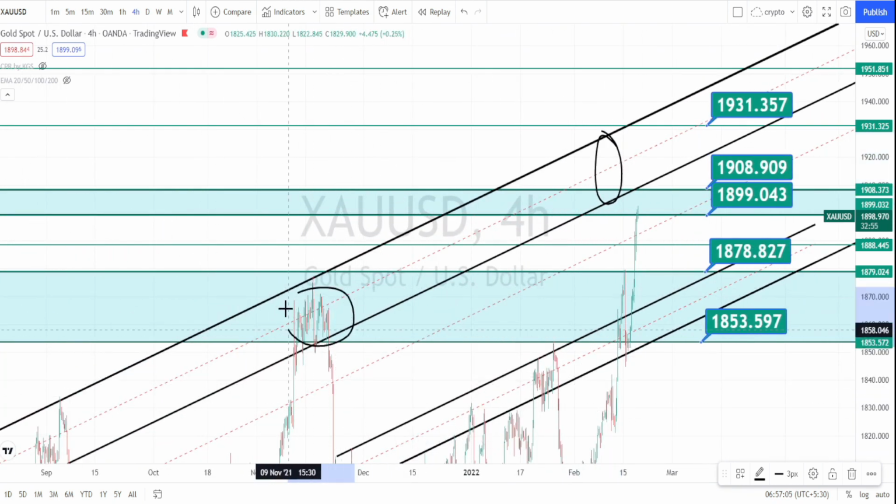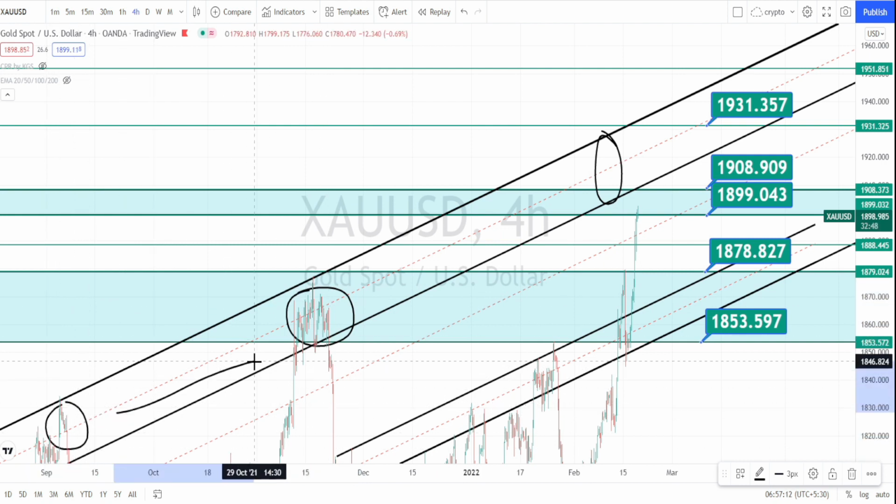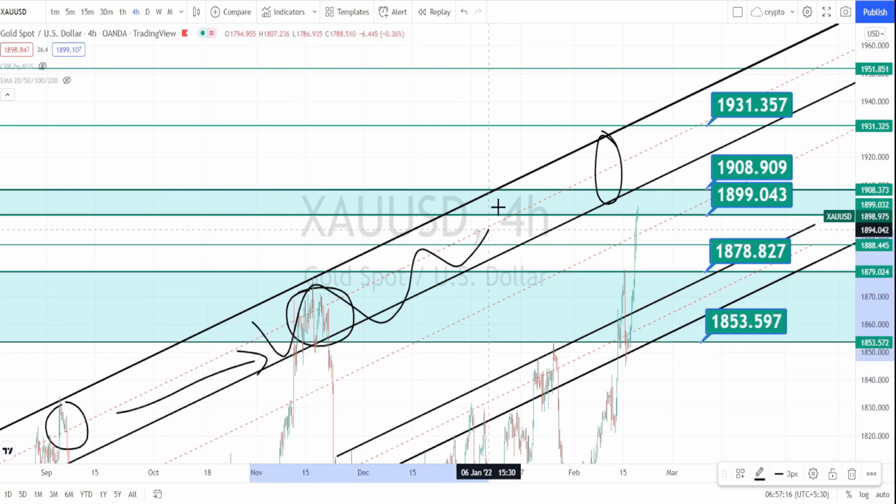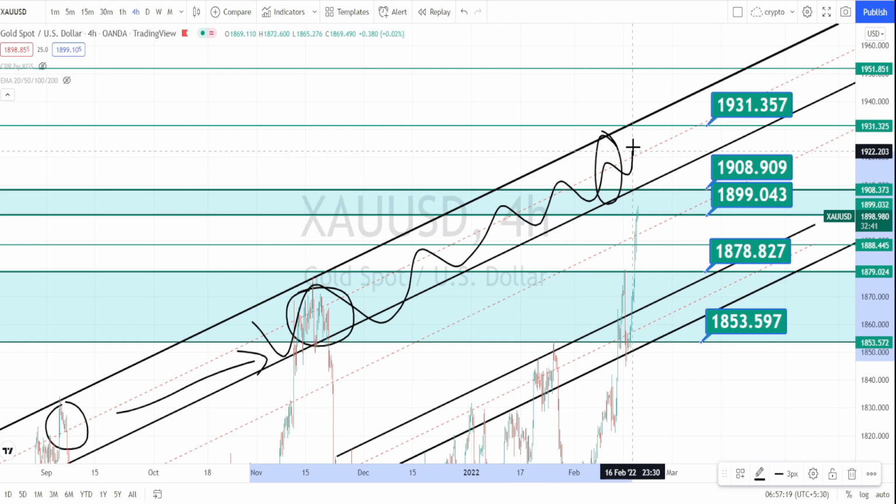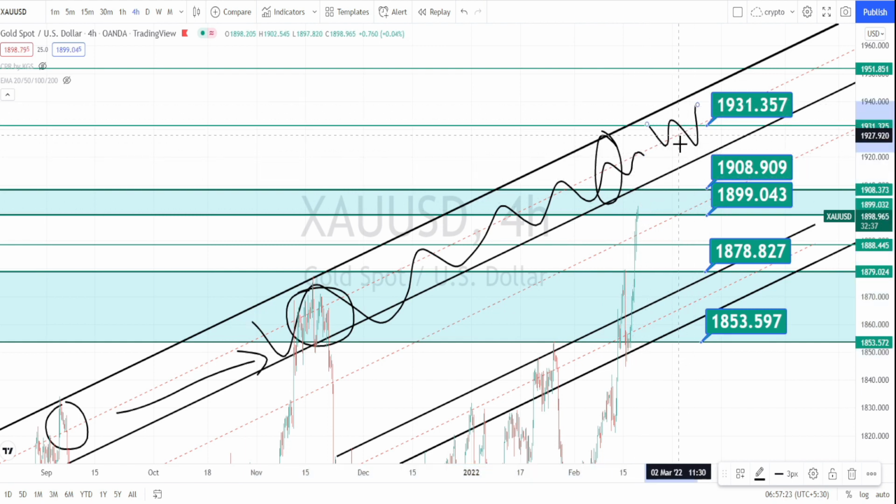This level had acted as a neckline at the highest level, and also I have taken the highest price action, and I have drawn a channel pattern or a resistance area over here. So if the price action goes on a bullish trend also, this whole zone is going to be acting as a very strong resistance zone. So even if the price action goes on a bullish trend, we can expect the price action getting rejected at this resistance level of 1931.